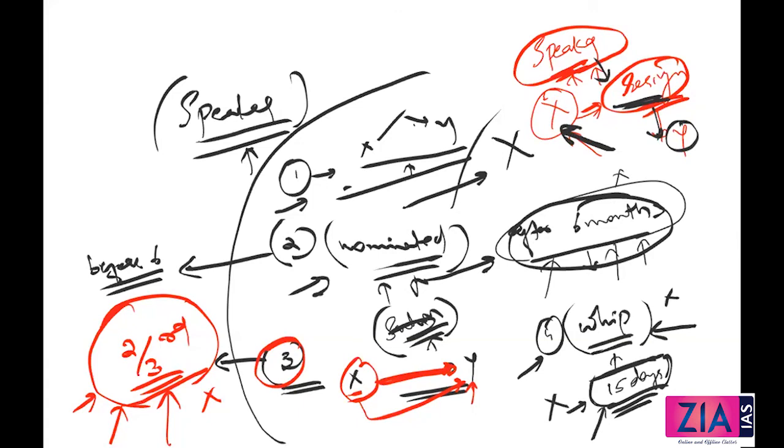Now with respect to this power of the speaker, here I've told you the speaker will decide, right? And this power is... the speaker joining another party is defection. Here I am talking about the speaker not joining another party and not joining his own party also. He wished to remain neutral, means let him remain neutral. That is the idea there. Now, the speaker's power of disqualification is subject to judicial review.